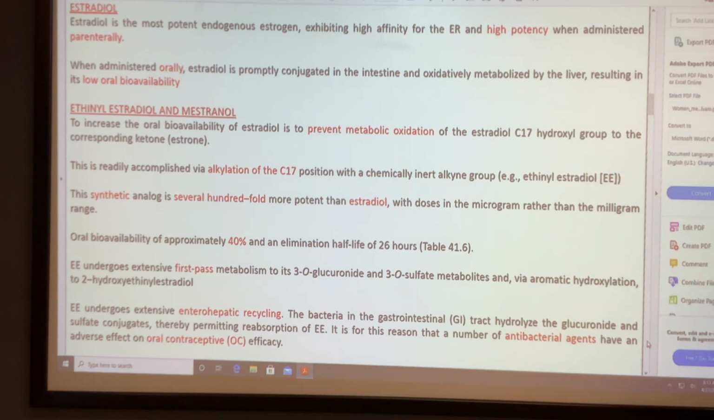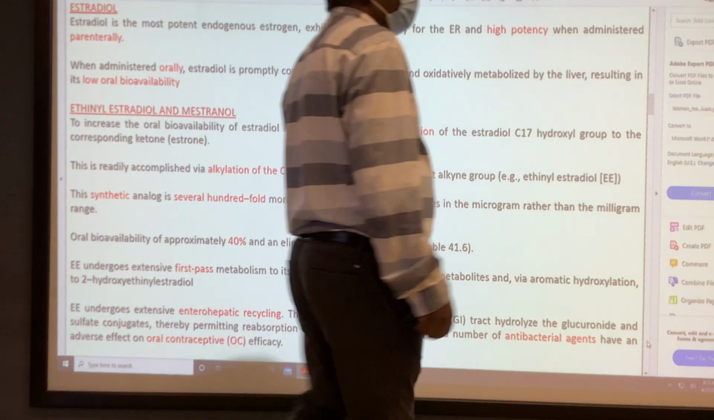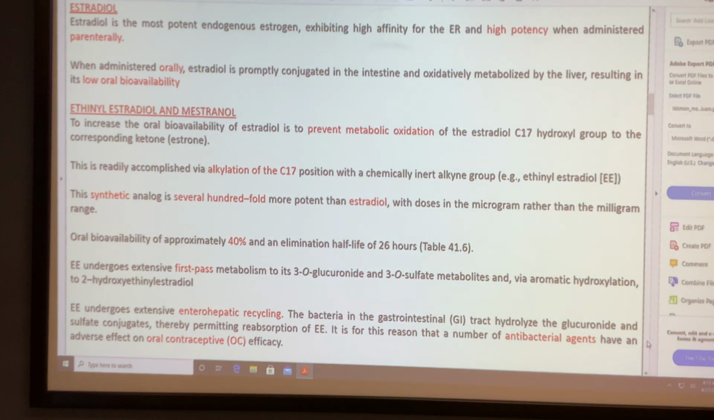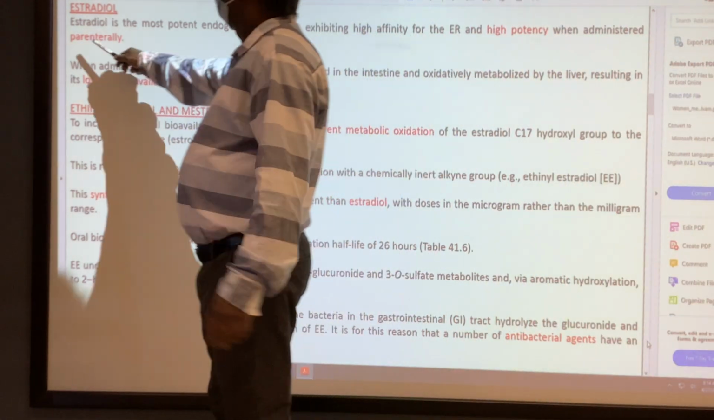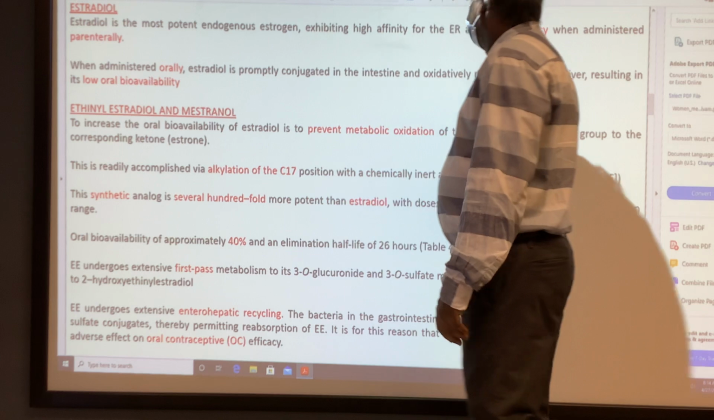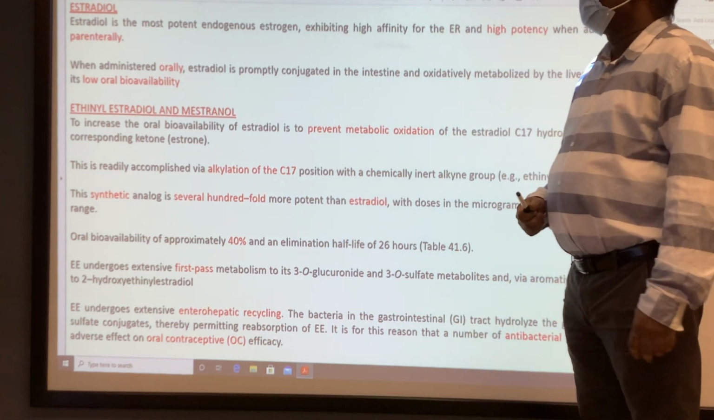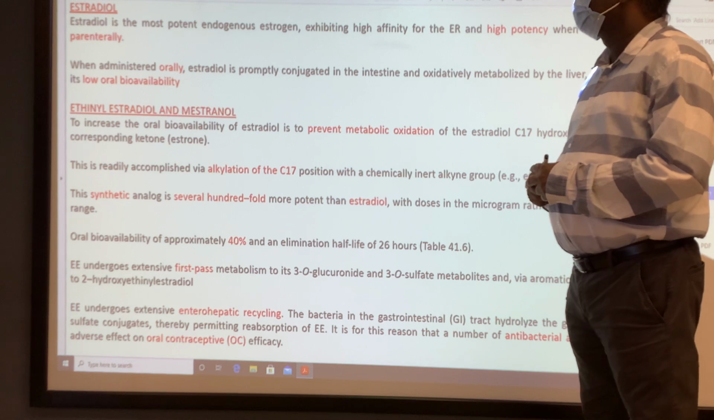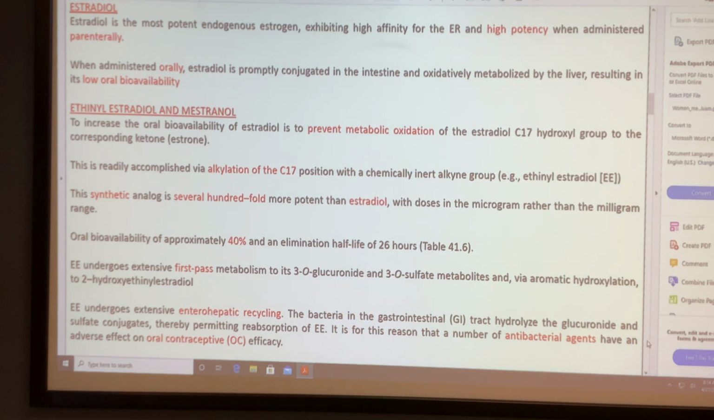So the first compound in this category is estradiol. Estradiol is the most potent analog compared to estradiol and estrone. Estradiol is given parenterally, not suitable for oral use. The reason is that it is not a stable compound because of the 17th hydroxyl. So it's not recommended orally.